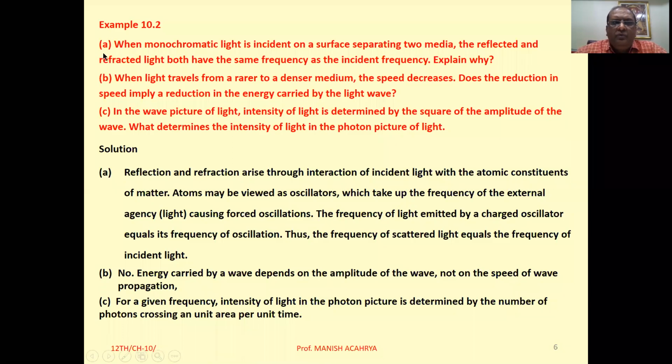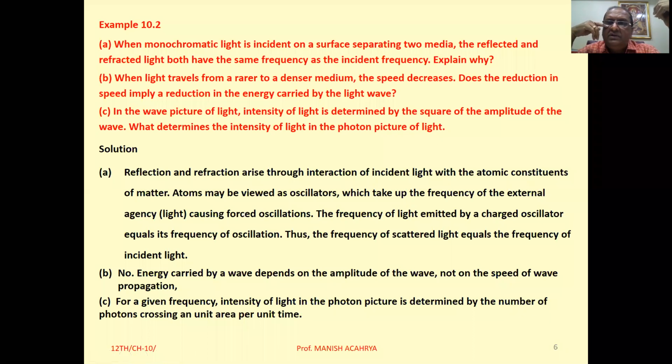Example 10.2 A. When monochromatic light is incident on the surface separating two media, the reflected and refracted light both have the same frequency as the incident frequency. Explain why.